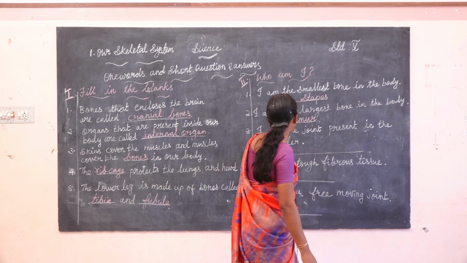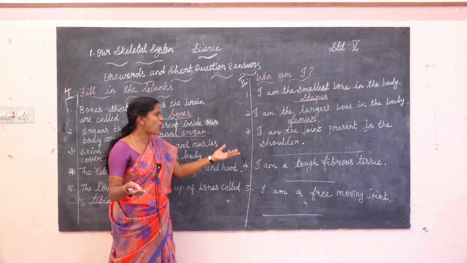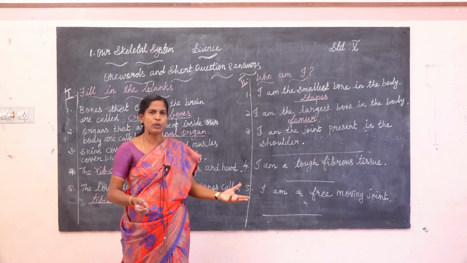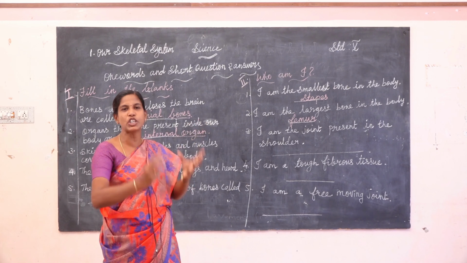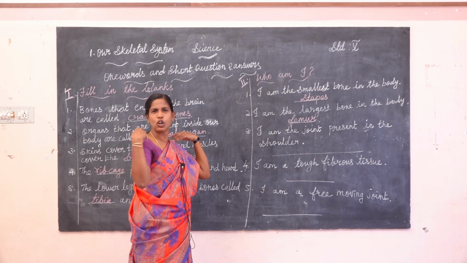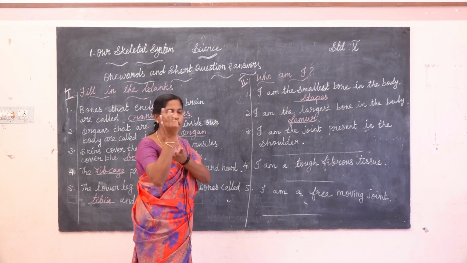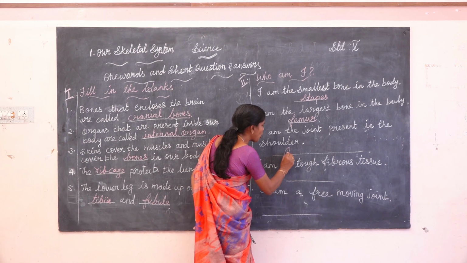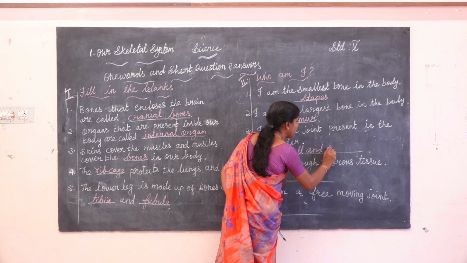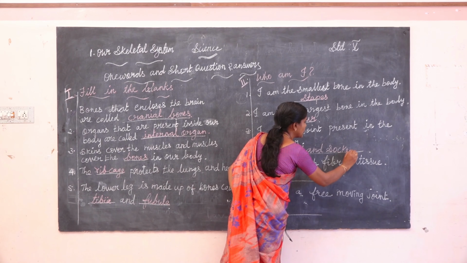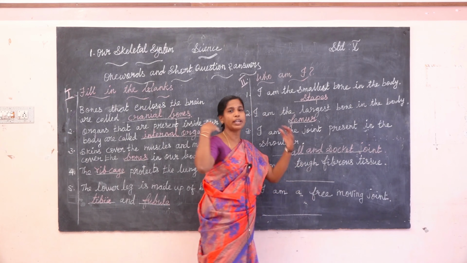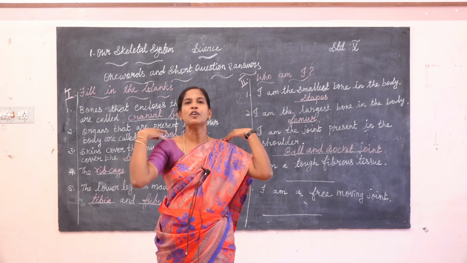Okay. I am the joint present in the shoulder. You have already learned many joints: hinge joint, pivot joint, ball and socket joint, gliding joint. Which joint is present in the shoulder? Ball and socket joint. The ball and socket joint is found in the shoulder.